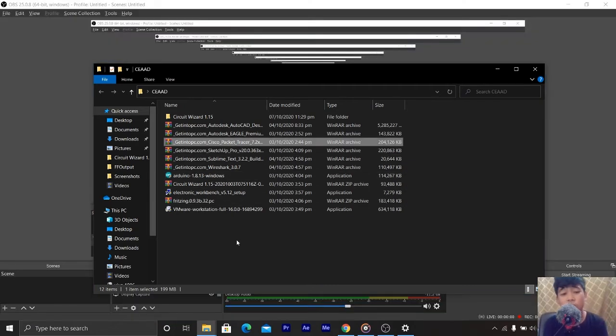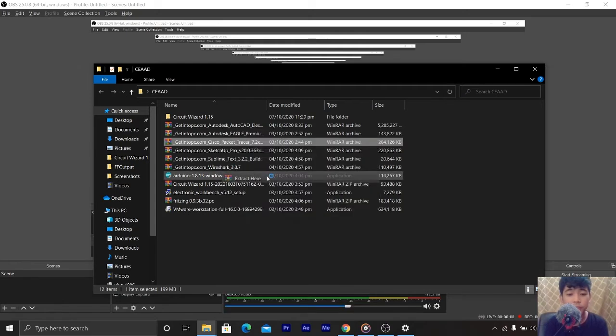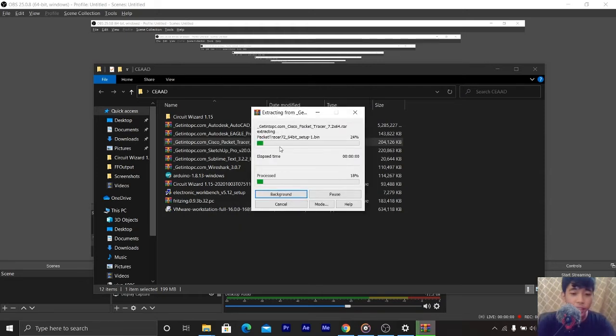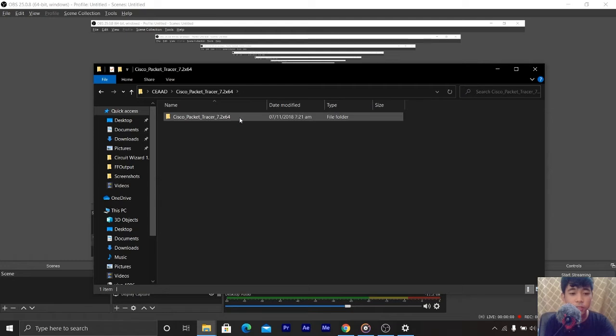If your installer is in a zip file, extract it first. Extract files here. There you go. The Cisco Packet Tracer.